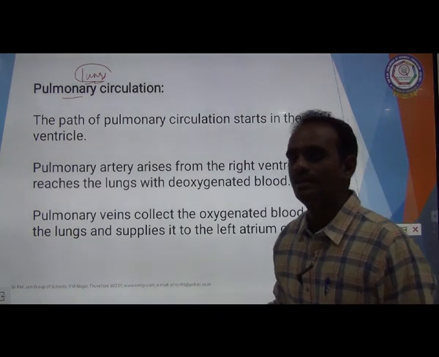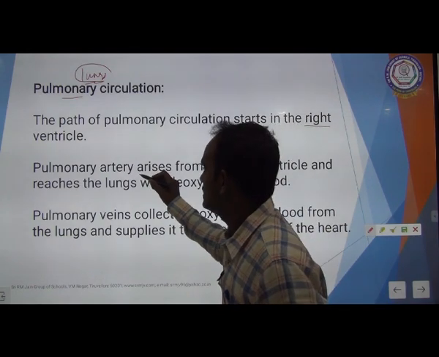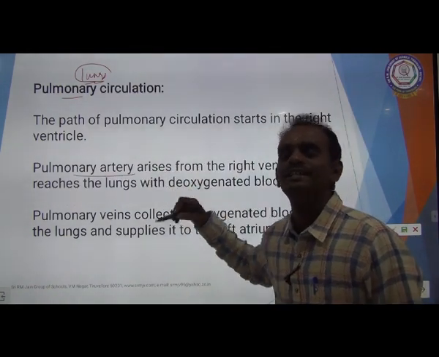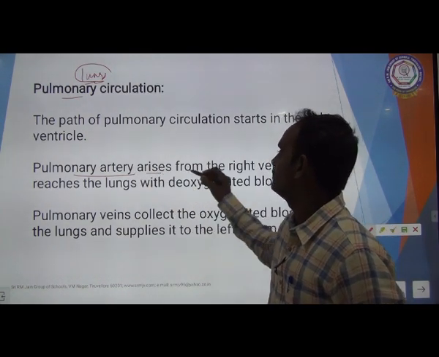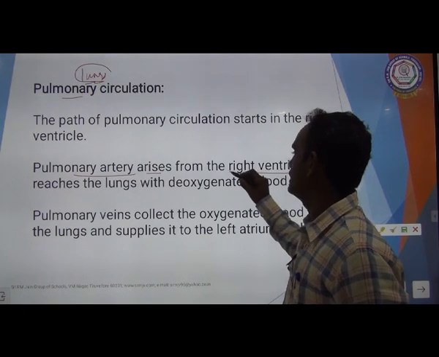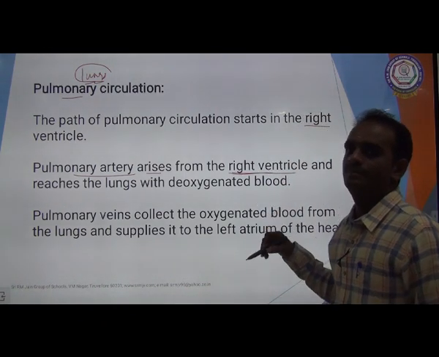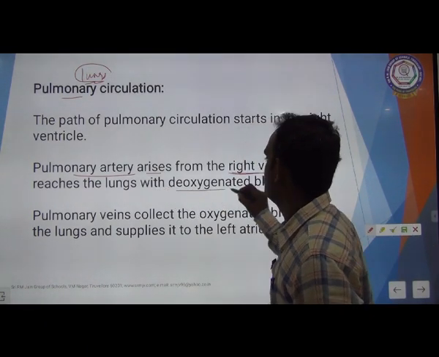So the right ventricle has deoxygenated blood. The pulmonary artery, the only artery that carries deoxygenated blood, arises from the right ventricle.